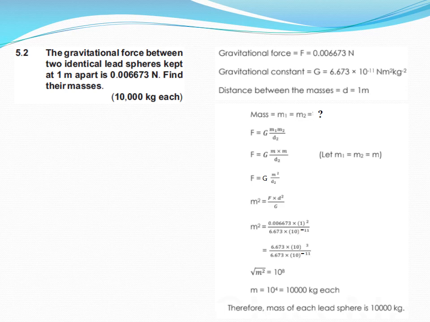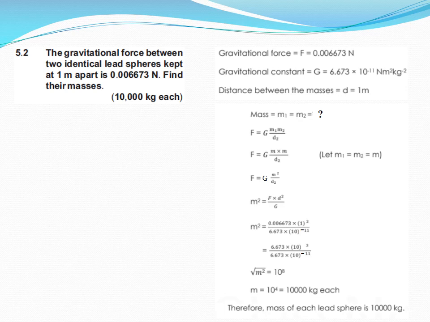So the data is given, gravitational force F equals 0.006673, the gravitational constant is known and the distance is 1 meter. So we have to find the masses. As the masses are identical, we use the formula F equals G m1 m2 by d square, and here m1 and m2 equal m because both masses are the same.